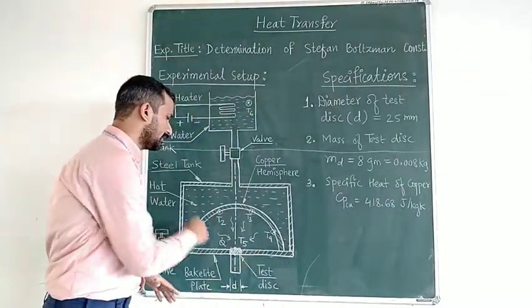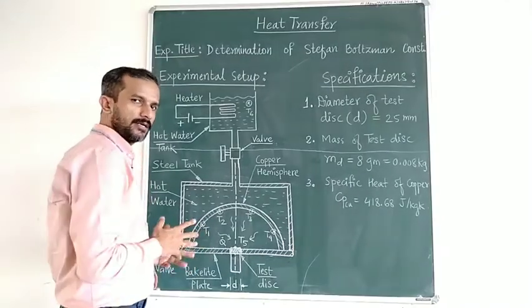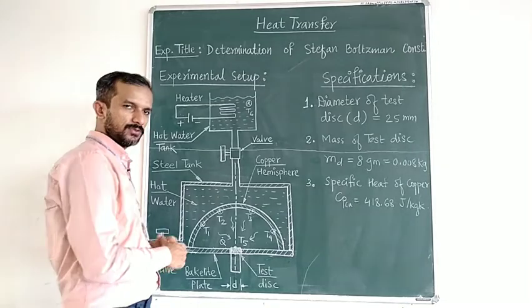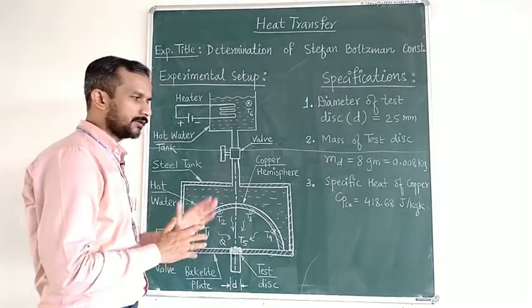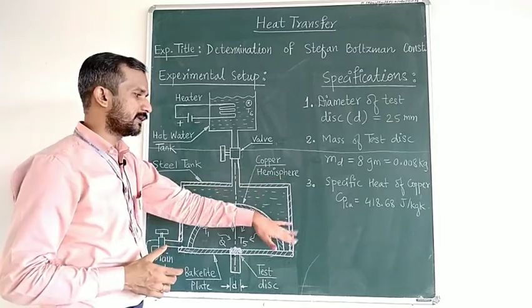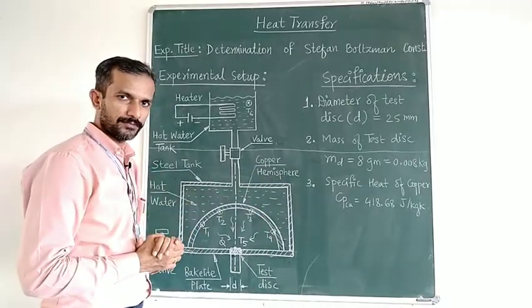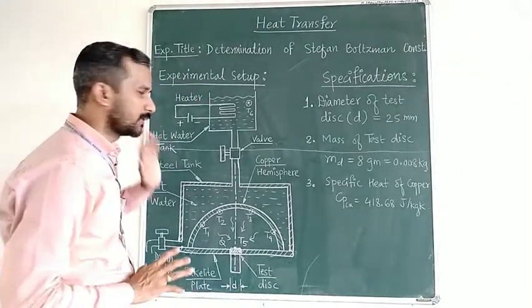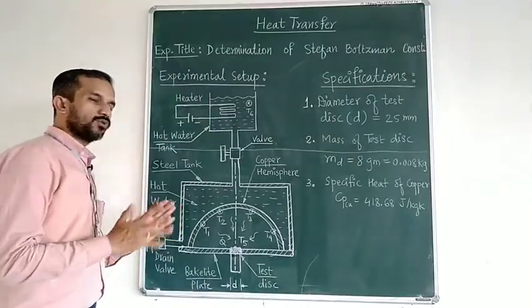The sphere is made of copper because we want higher conductivity, so that the heat from the water is conducted fast towards the inner surface. That is why copper is selected for the hemisphere. The outer shell is made of steel to protect from corrosion, and this tank will be fitted with an electrical heater.